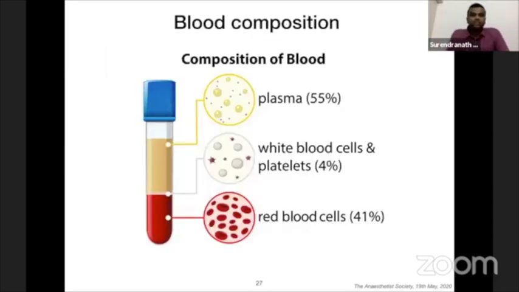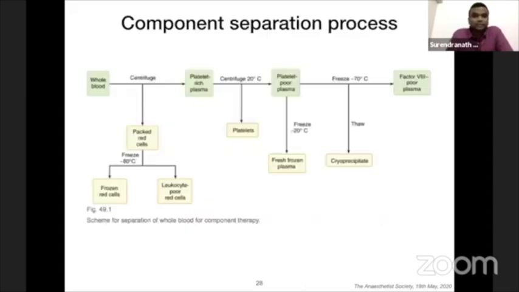So the basic composition of blood: you have 55% plasma and 45% blood cell components, of which 4% are white blood cells and platelets, and the remainder RBCs. This is the component separation process. You have the whole blood donated by the donor. In the first centrifuge, the packed cells separate. And if it is a rare blood group, they immediately freeze it to minus 80 degrees centigrade and store it as frozen red cells.